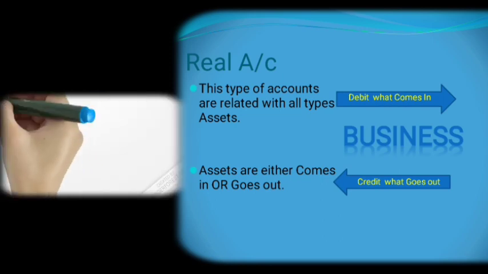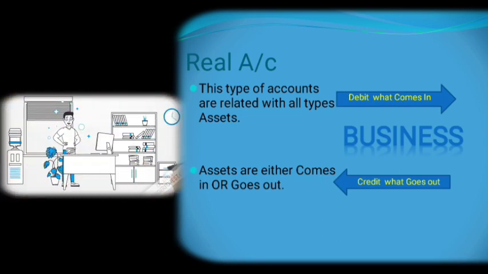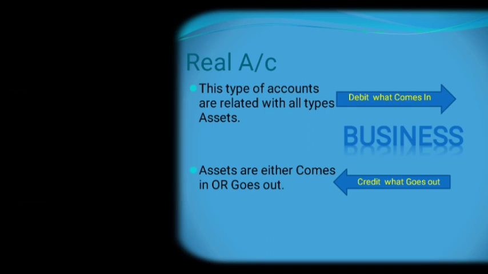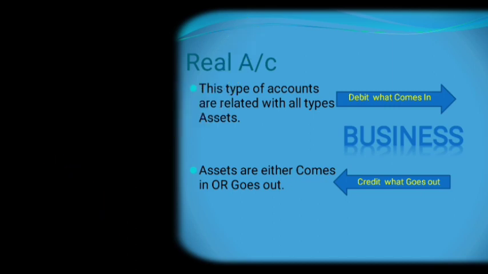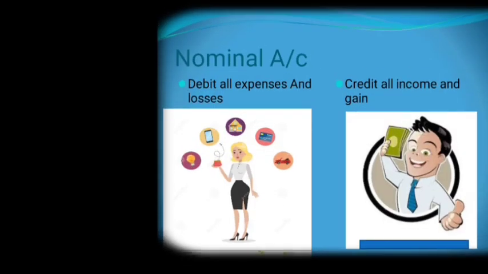For example, we purchased furniture of rupees 20,000 for cash. In this transaction, furniture comes in, therefore furniture account is debited, and cash goes out, so the cash account is credited.